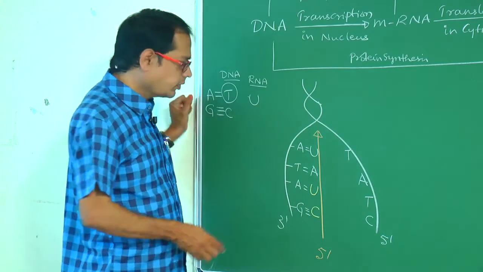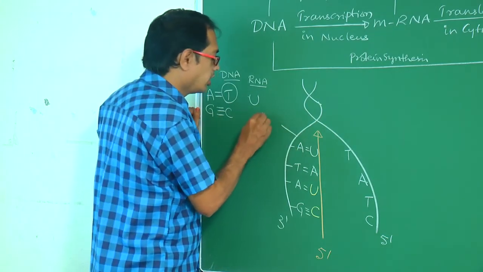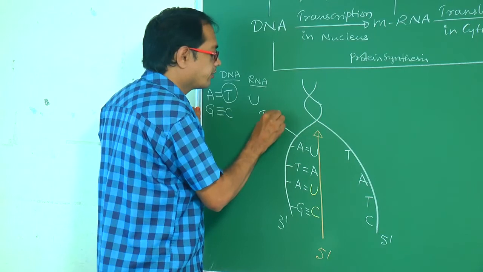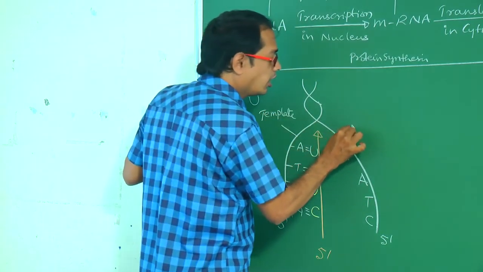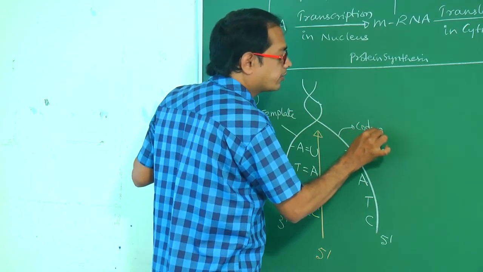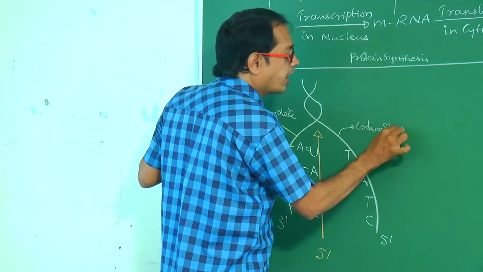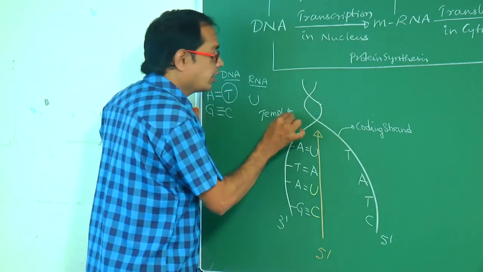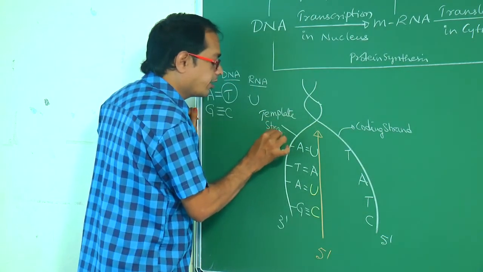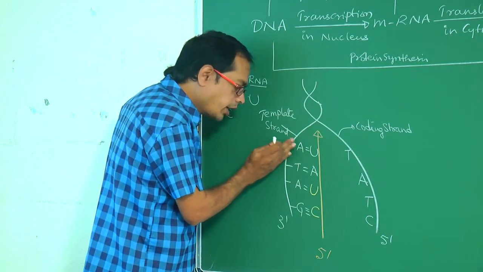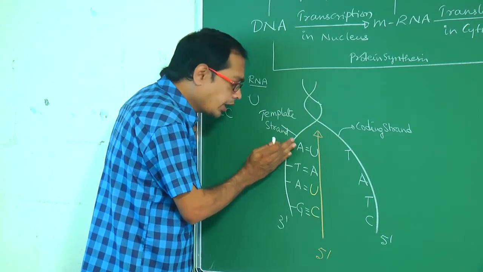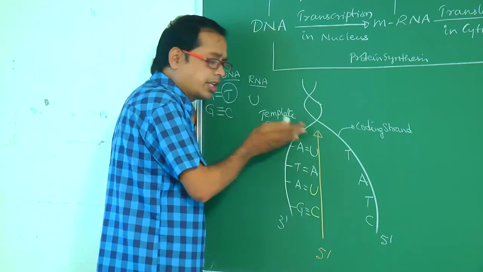Okay, and this one is called the template strand, and this one is called the coding strand. On the complementary to template strand, mRNA is synthesized.